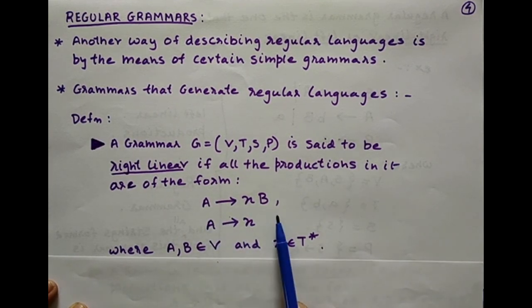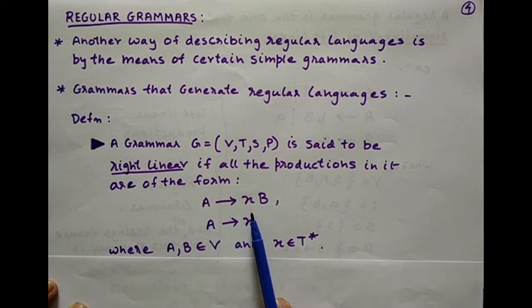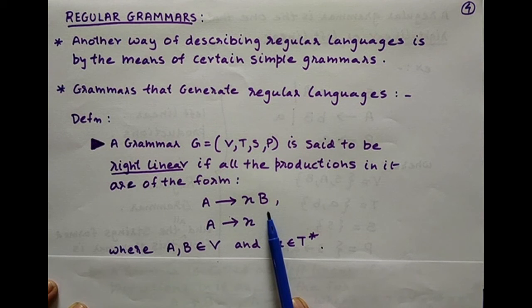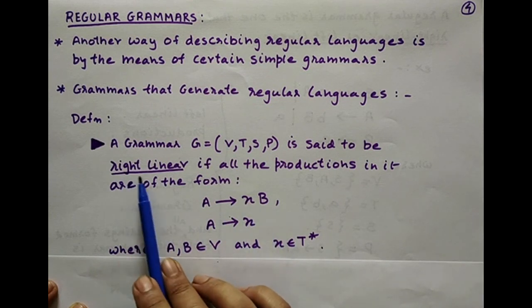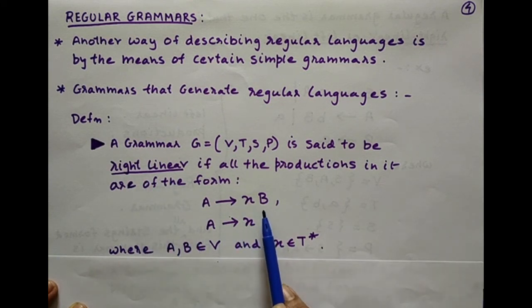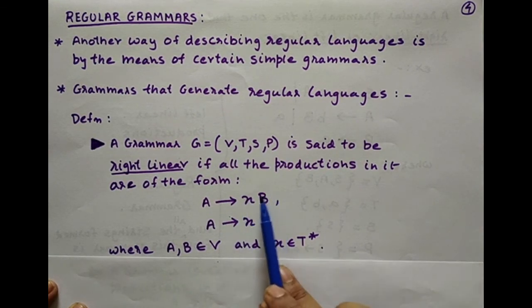It simply means that on the right hand side of the production there should be at most one non-terminal, and that non-terminal should occur on the rightmost side because it is right linear. So there is only one non-terminal here, B, and it occurs on the rightmost side of this term.